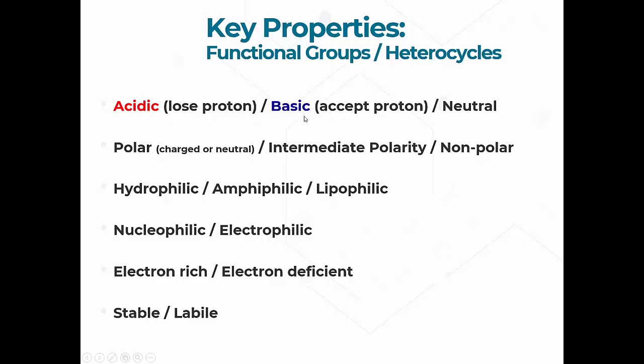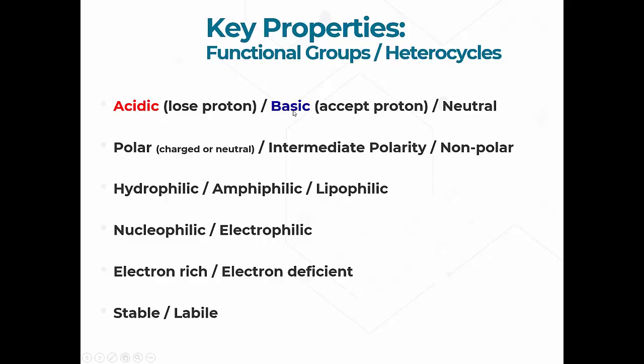Or we have basic materials. Basic materials are neutral to start with, but they will have, for example, a lone pair of electrons, where it can accept a proton. And then if it accepts a proton, that whole molecule takes on a positive charge, right? And when we basically protonate a base, what do we make? We make a conjugate acid, if you remember that terminology.